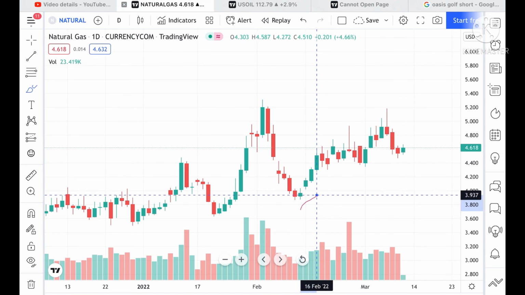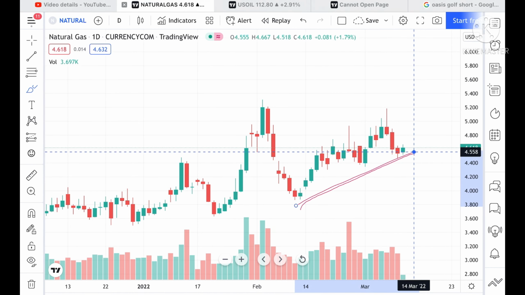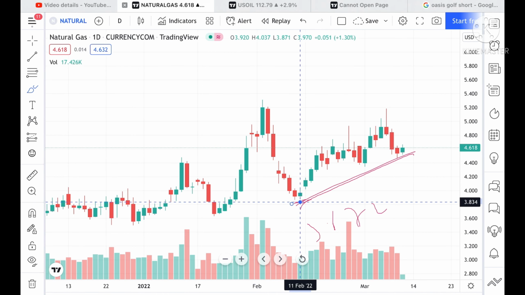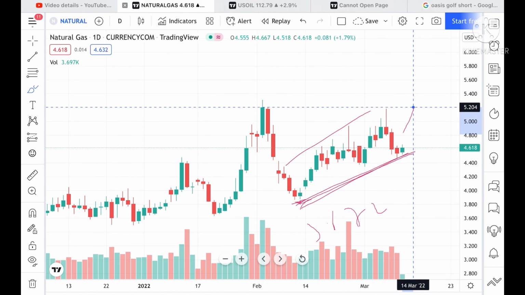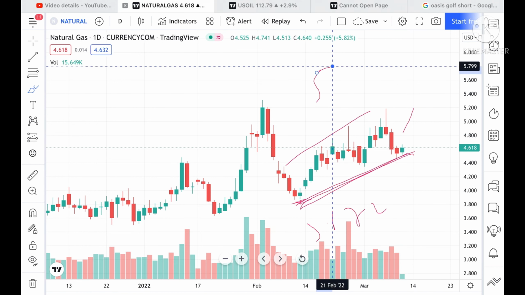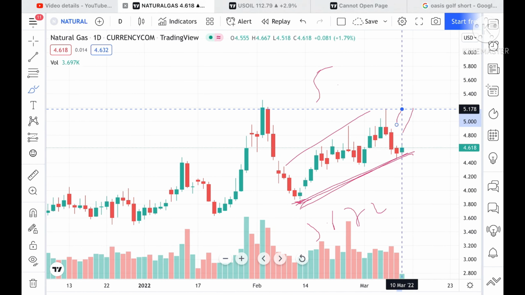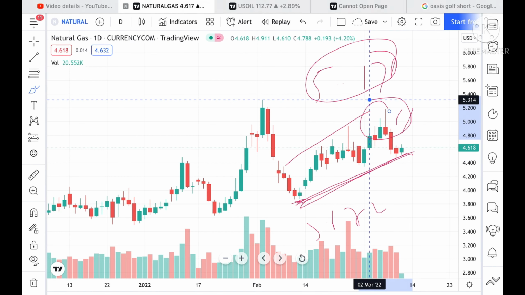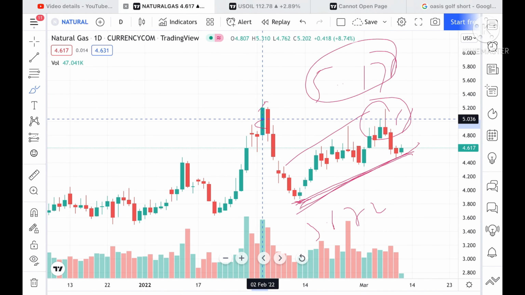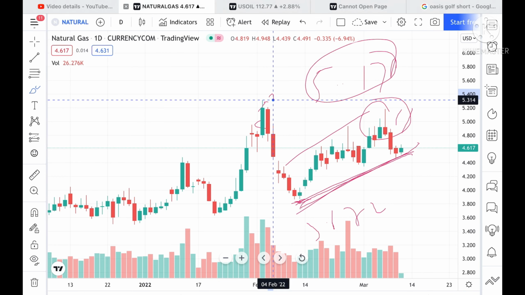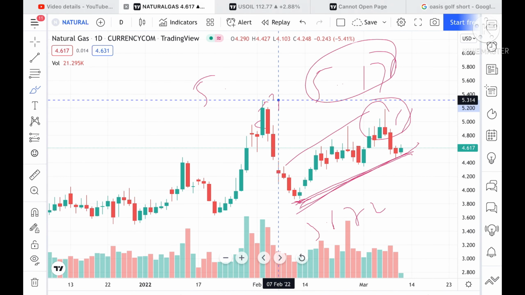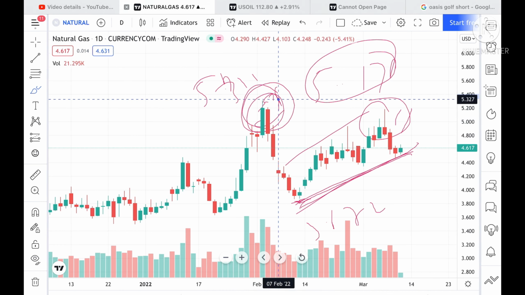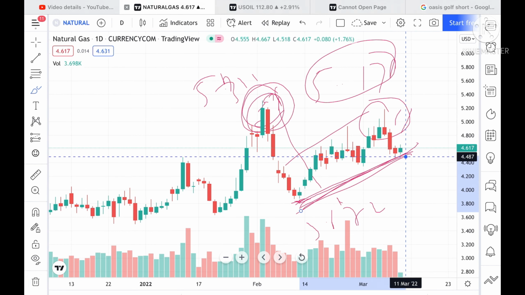Understand one thing, we have seen a continuous uptrend. This is the low, 3.872, and after touching this particular low it is continuously in uptrend, and the high was around 5.178. This is the particular high in the month of Feb, and at the start of this particular month the high was 5.30314. After this particular high, it came down, and from there it has again moved up.